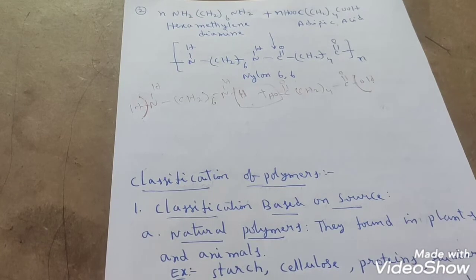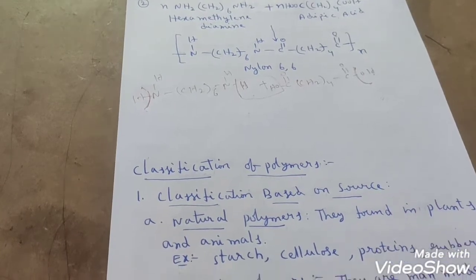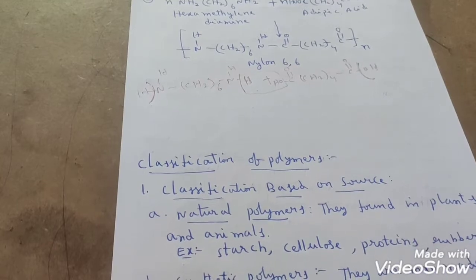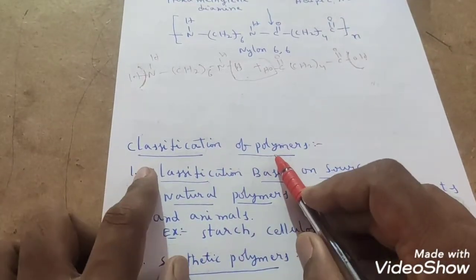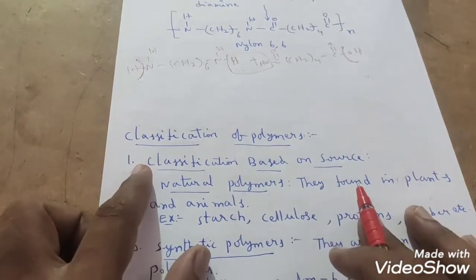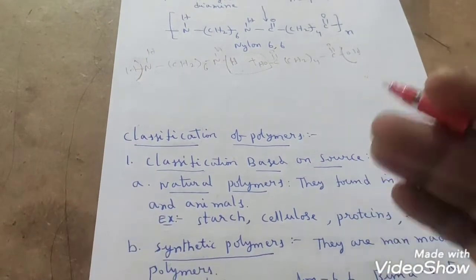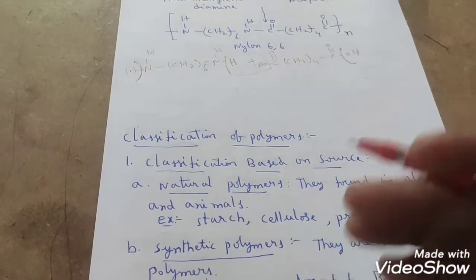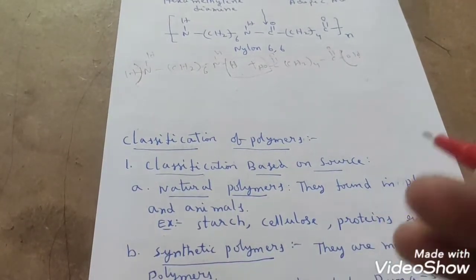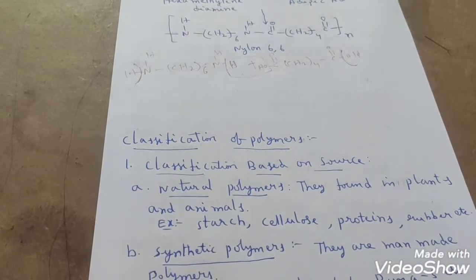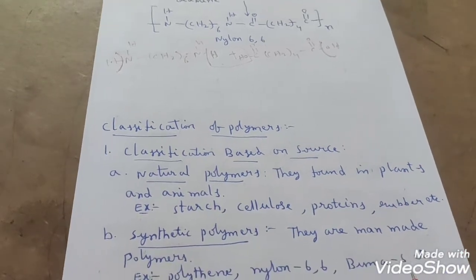Like this we will see many preparation methods of polymers. Many polymer preparation methods we will discuss in this chapter. The next topic we have is classification of polymers. We have different classifications of polymers: based on source, based on structure of the polymer, based on mode of polymerization. Like this we have different types of classification.